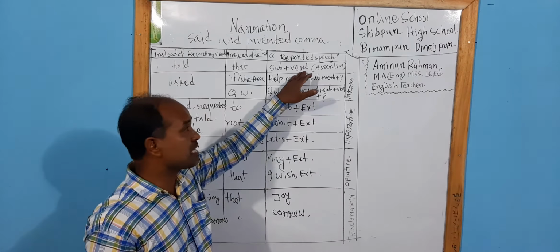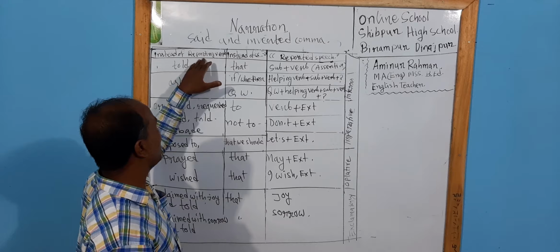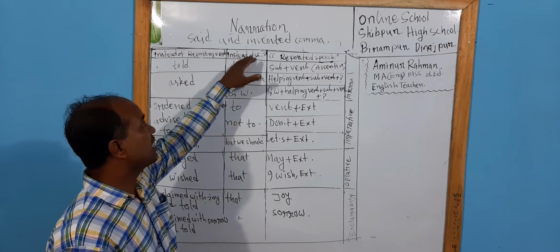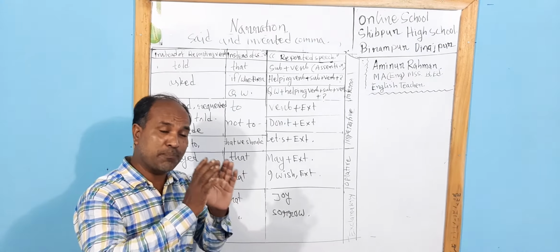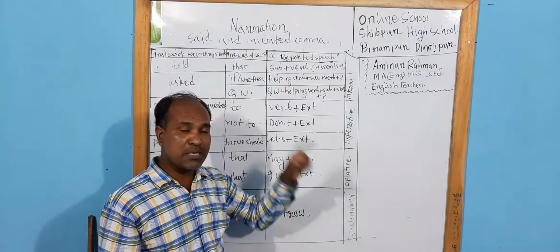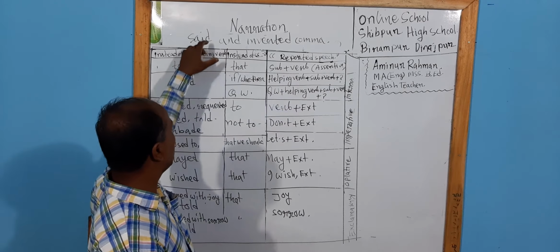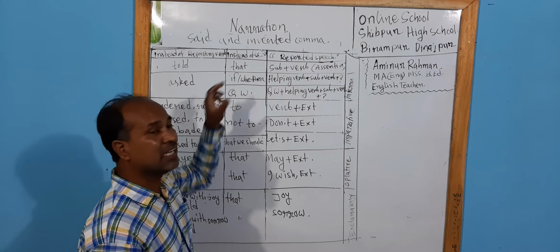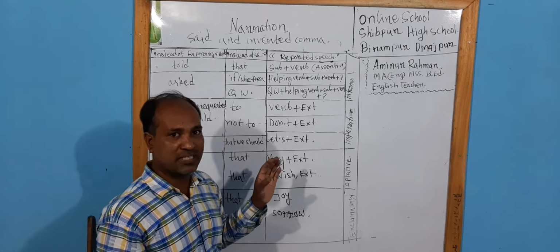And if we get an assertive sentence in reported speech, the repeating verb, that means if we get said, the said will change into told, and instead of the inverted comma we will use that. So perhaps it is clear. If we get subject plus verb, that means an assertive sentence in inverted comma, instead of said or the repeating verb, it will be told, and instead of the inverted comma it will be that. In this way it will be changed.